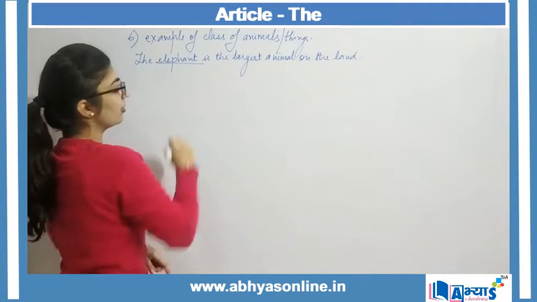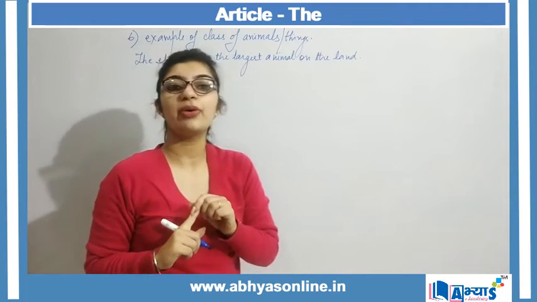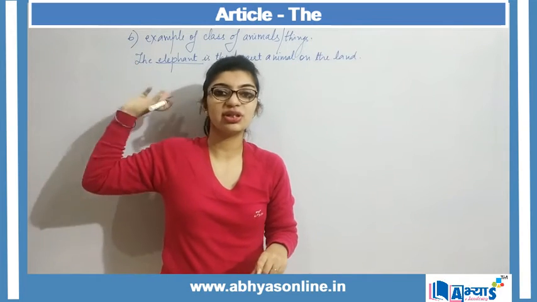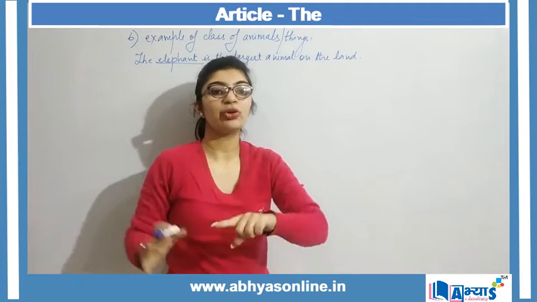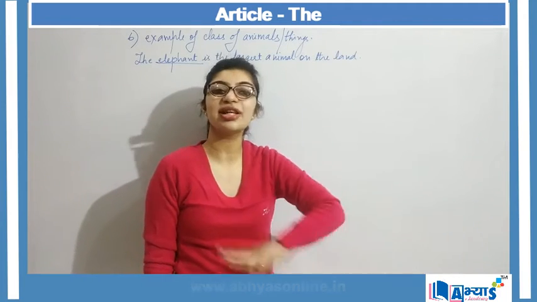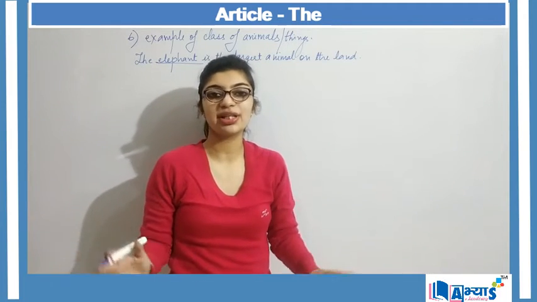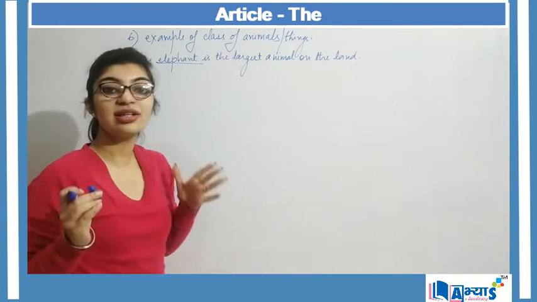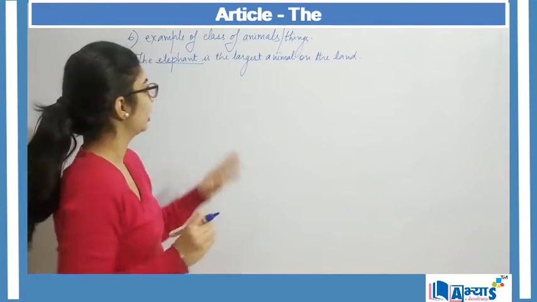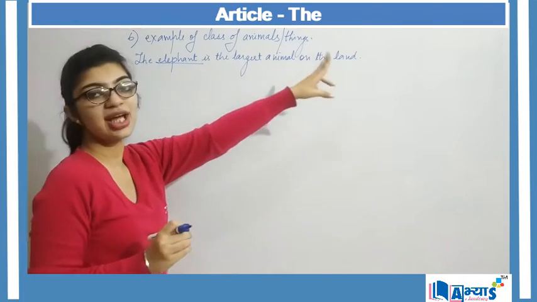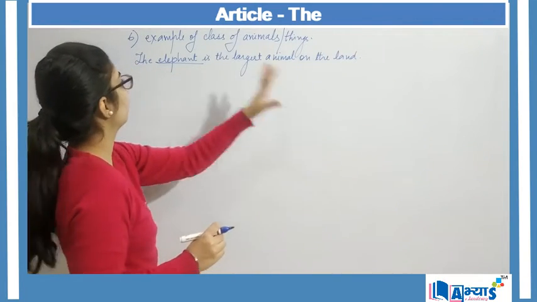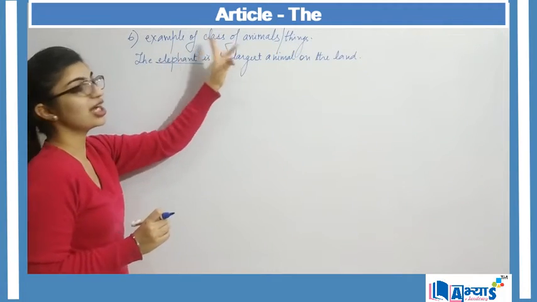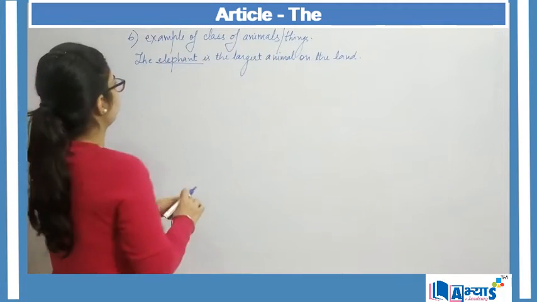So here the elephant, I am not just talking about one particular elephant. With reference to this one elephant, I am talking about the rest of the elephants on this earth, right? So here the elephant represents the class of elephants, right? The elephant is the largest animal on the land. So here I am giving the example of the class of elephants, right?